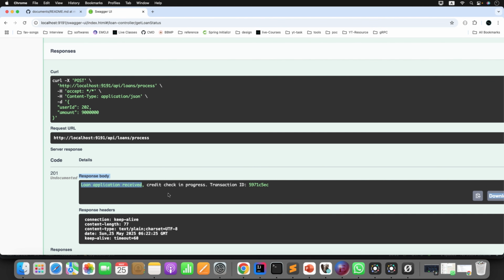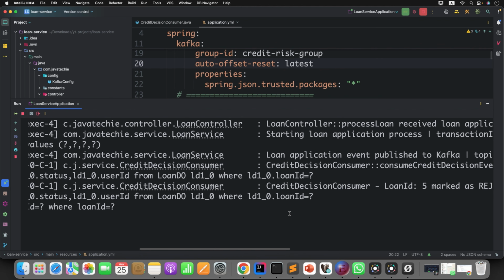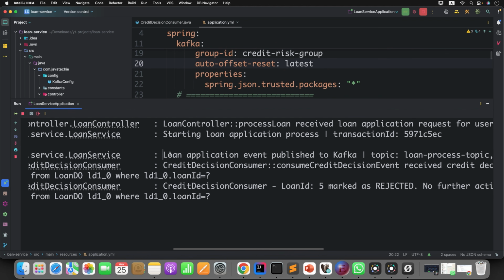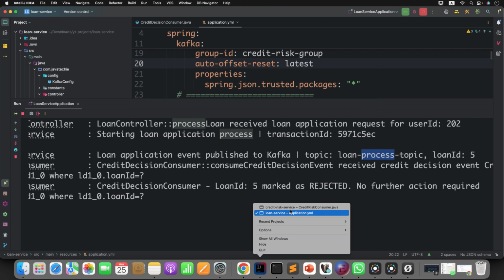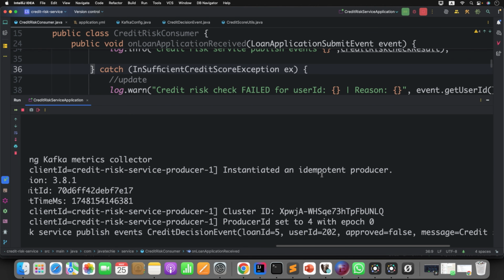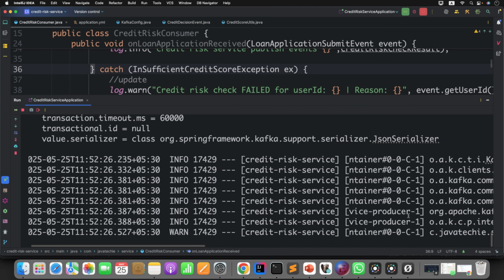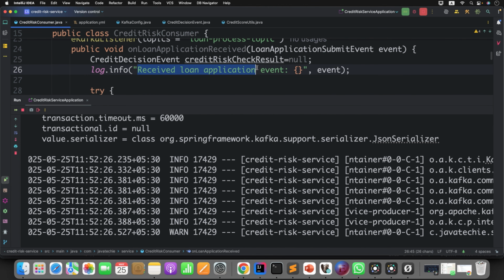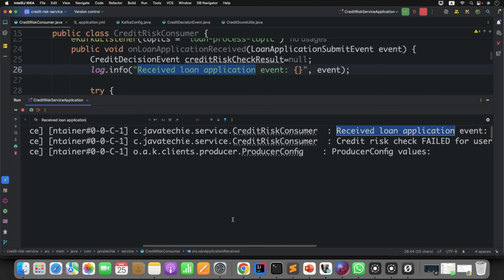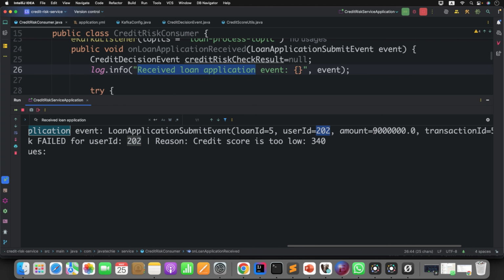Instantly we are sending a response to the user saying that okay, we received it and this is the status. Now go to the loan service. What loan service does is simply publish the event to Kafka to this particular topic so that the risk service will consume it. Somewhere you will find it, yeah. Let's filter because there are so many logs. Received loan application, something like that. Okay, we have this value. Received loan application event for loan ID 5.